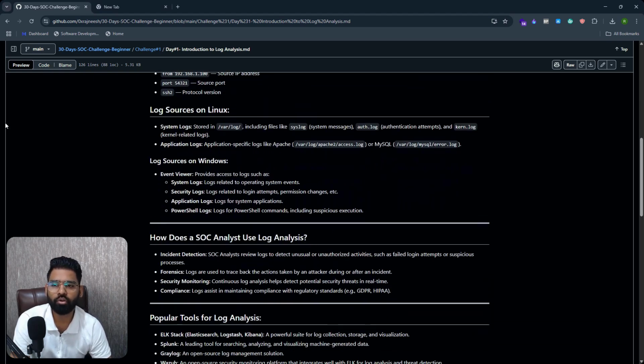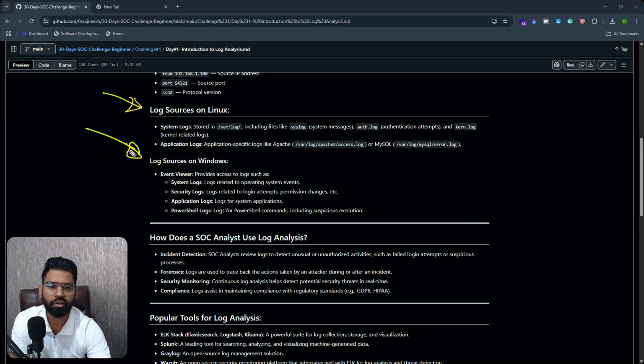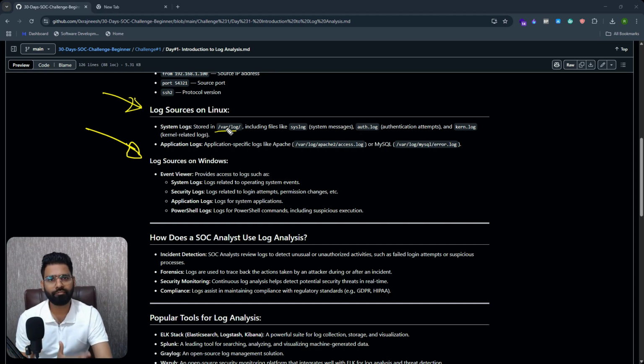Let's talk about different log sources. In Linux, there are different log sources, and in Windows, we have different log sources. In Linux, there can be system specific logs, and there can be application specific logs as well. System specific logs are constant. Application logs depend on what application you have installed.